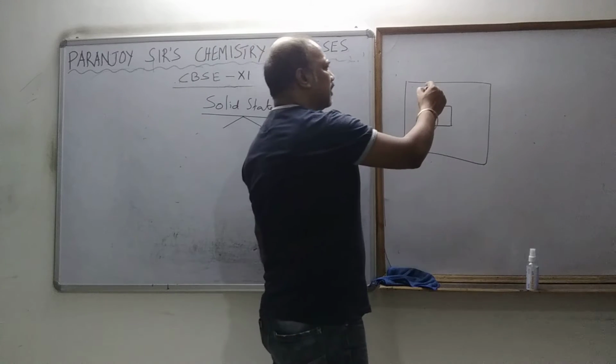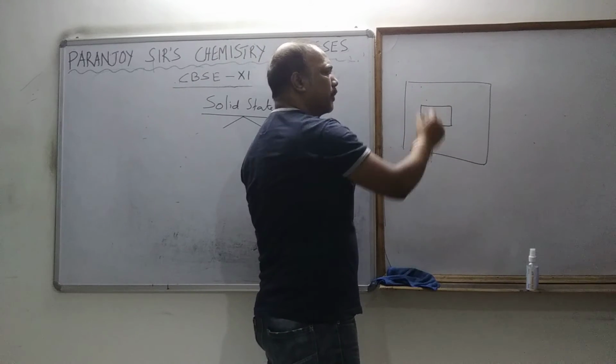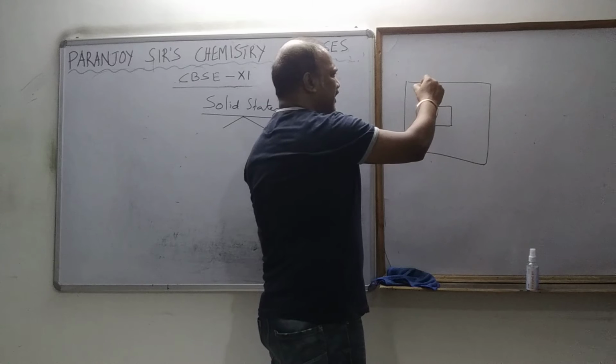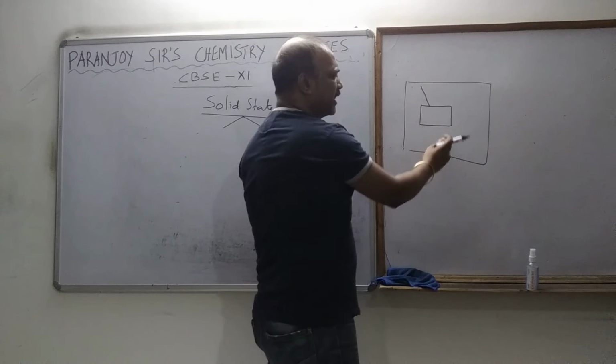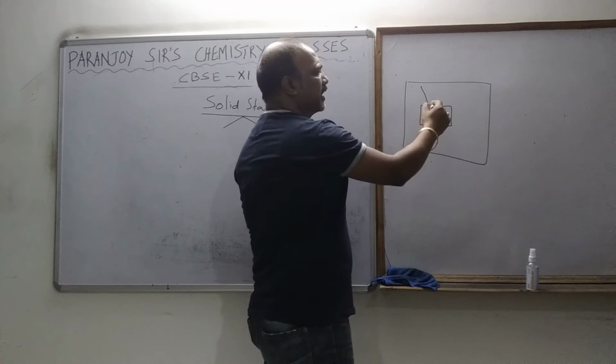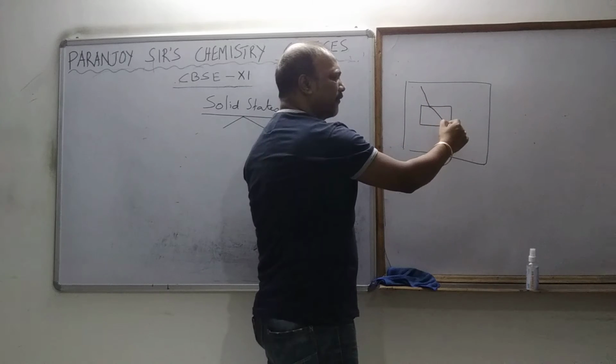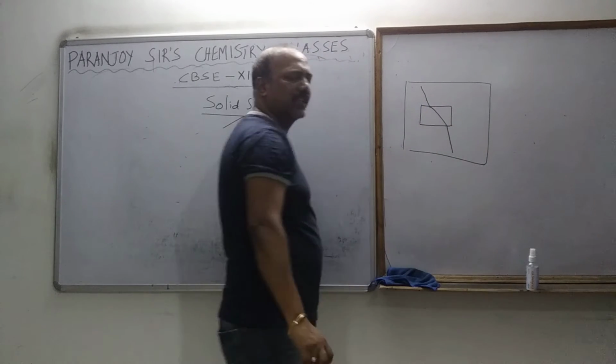What we do is that we put 2 pins over here. So this is a straight line through which we see the pin. Since it is coming through the glass, obviously the refraction will take place. So we are going to see it like this.